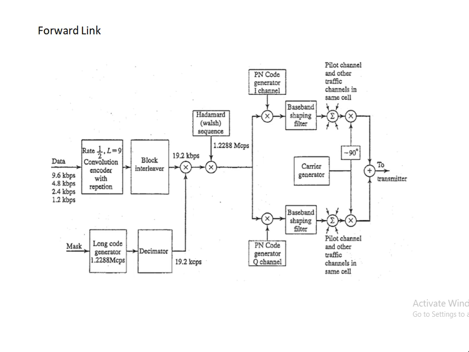Then it is filtered by the baseband shaping filter, to remove the unwanted components and to shape it properly. Different base stations are identified by different offsets. Then it is transmitted to the transmitter. So this is the forward link.